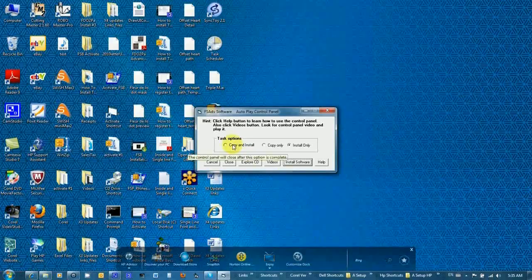You can copy all the files from the hard drive and install the software. You can copy the files only without installing the software, or you can install the software without copying the other files except the files that are necessary to run the CorelDRAW plugin.